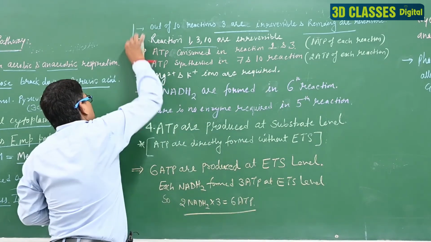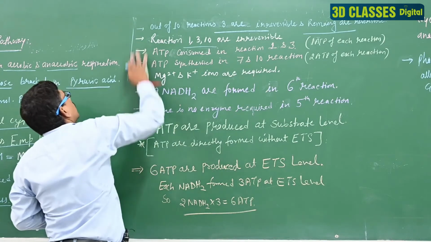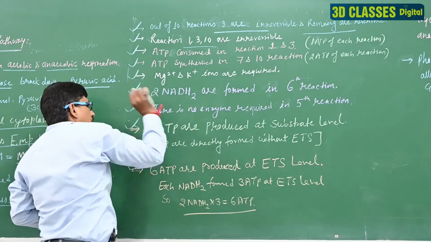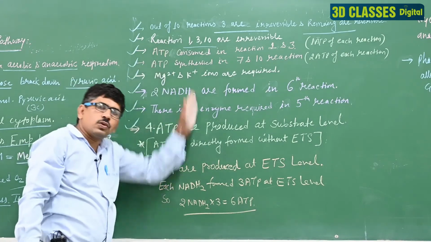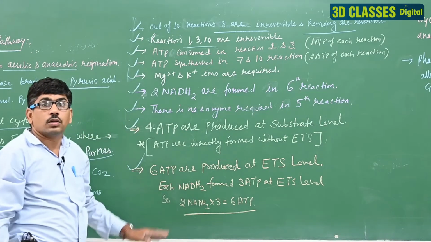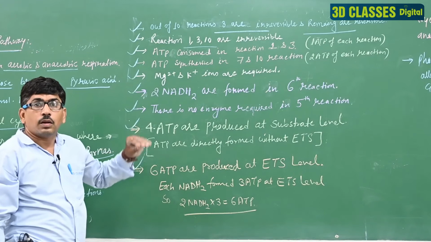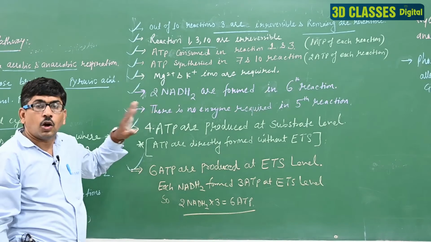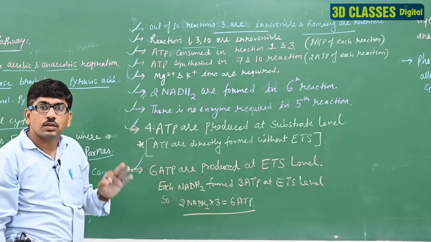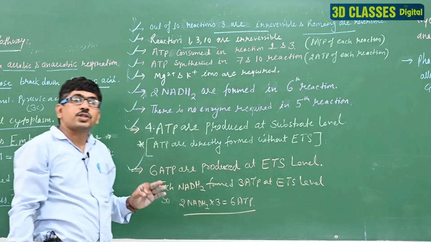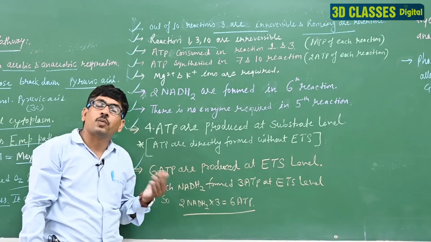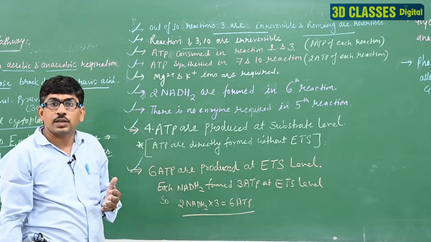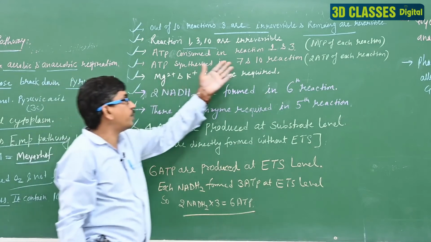Students, these are questions for the medical exam. All these glycolysis questions are present in your previous year medical papers. How many biochemical reactions are present in glycolysis? Answer is 10. How many reactions are irreversible? 3 reactions are irreversible. Which ones? 1, 3 and 10. Clear? The remaining 7 are reversible.